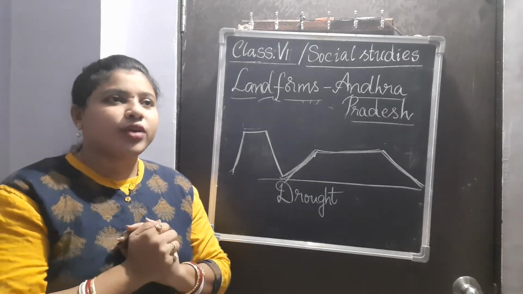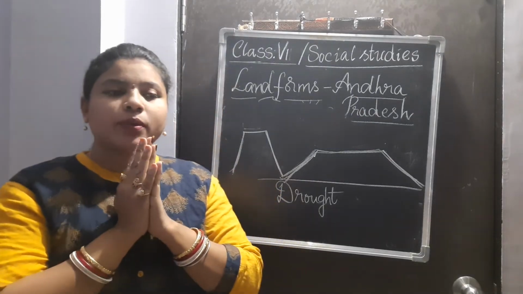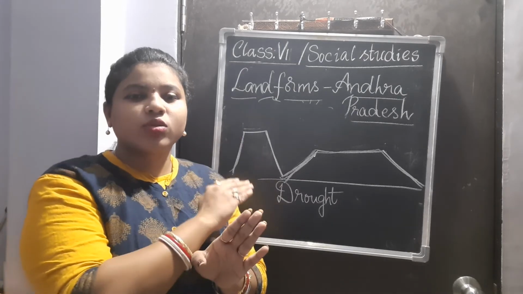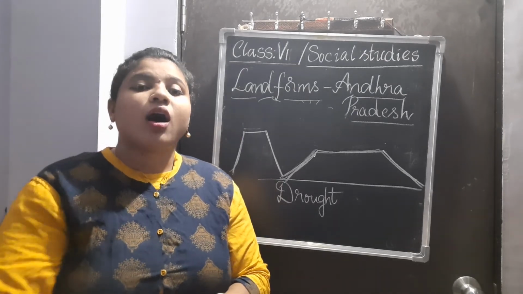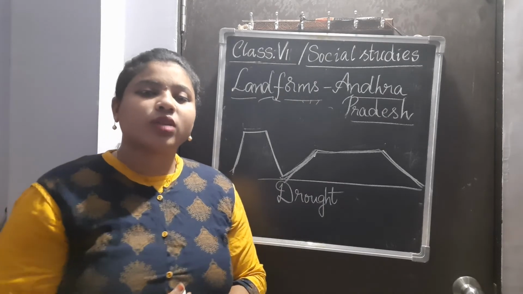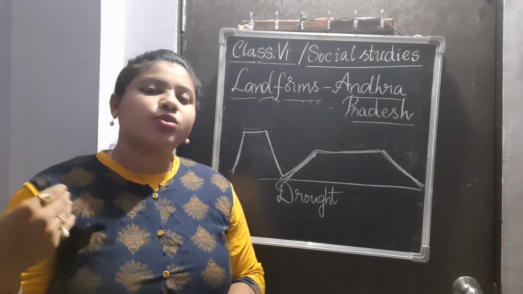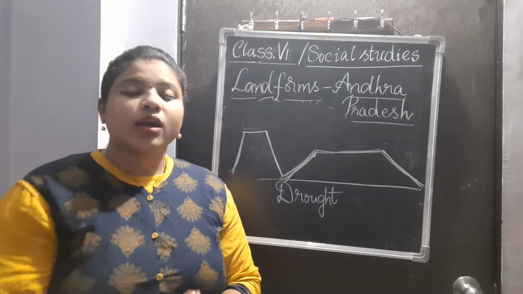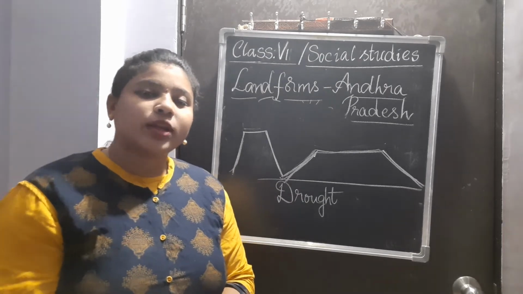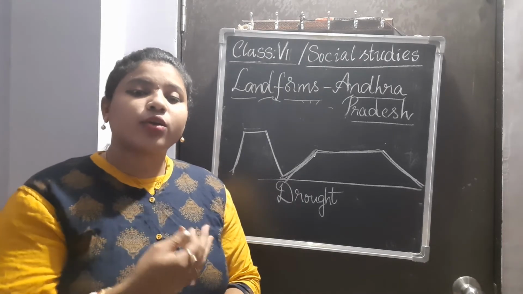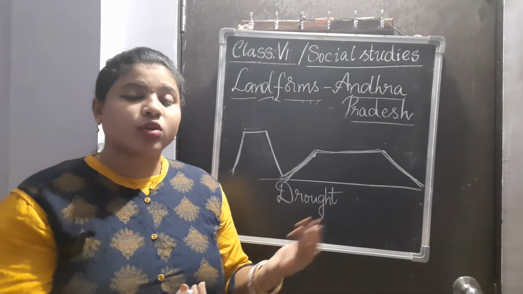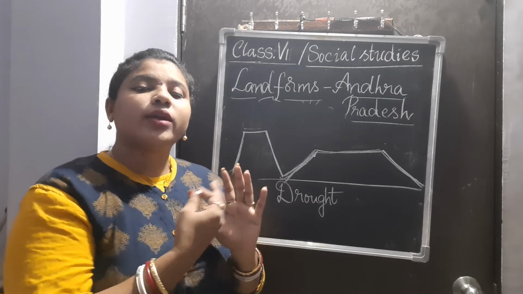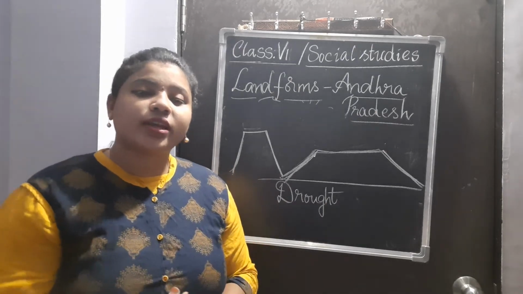For example, people in Andhra Pradesh, like Rajahmundry, people living in East Godavari and West Godavari, are enjoying the river Godavari, whereas in Vijayawada and Guntur districts, people are enjoying the river Krishna. And there are other freshwater lakes like Pulikat Lake and Lake Kolleru, which are freshwater lakes. So people surrounding them get easy access to sweet drinking water.